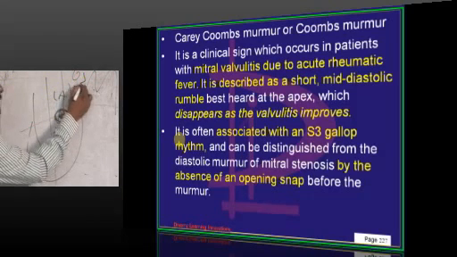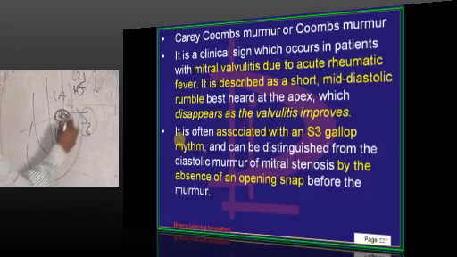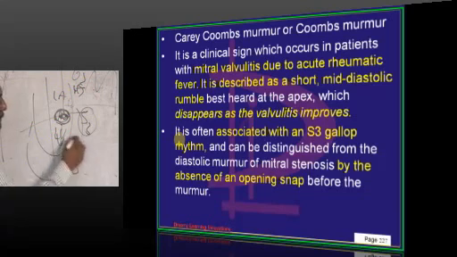And in pure mitral stenosis, never will you find S3. But S3 presence is a feature of Carey-Coombs. That is the fundamental difference between the two, is what you need to remember.